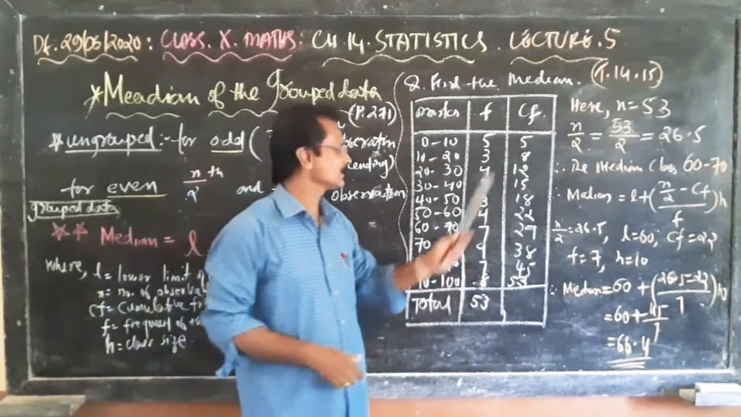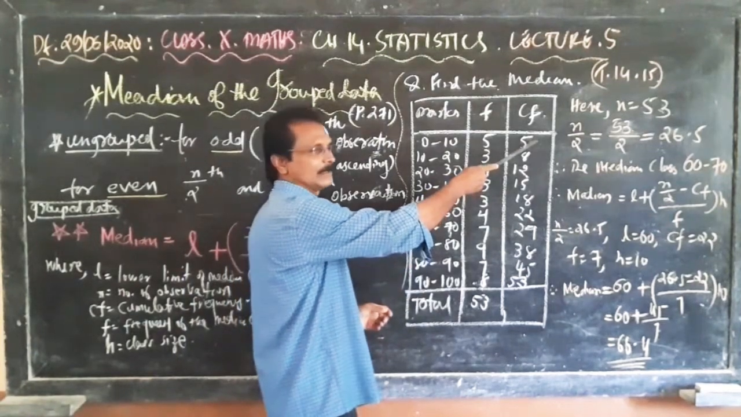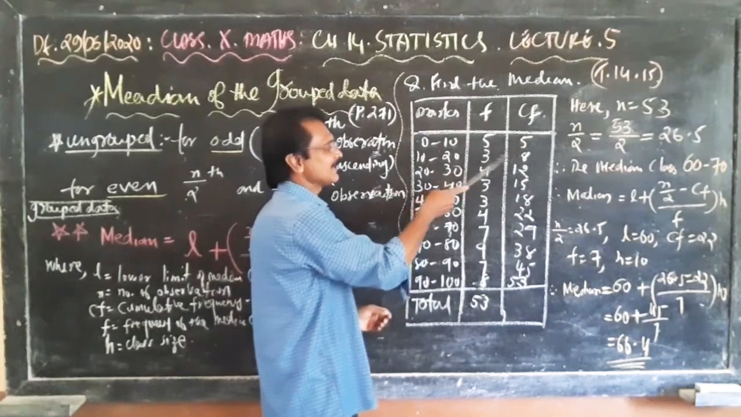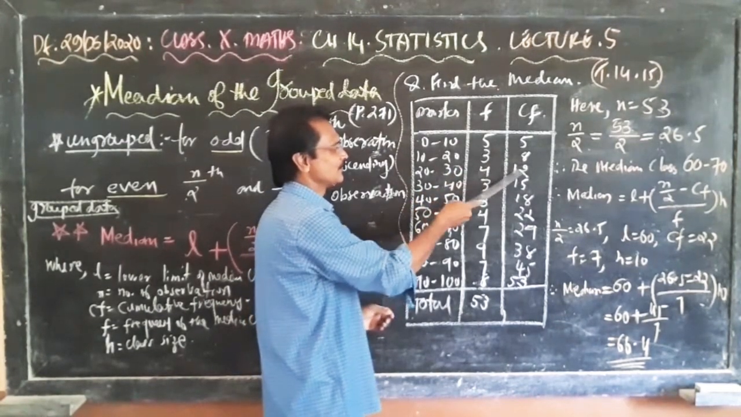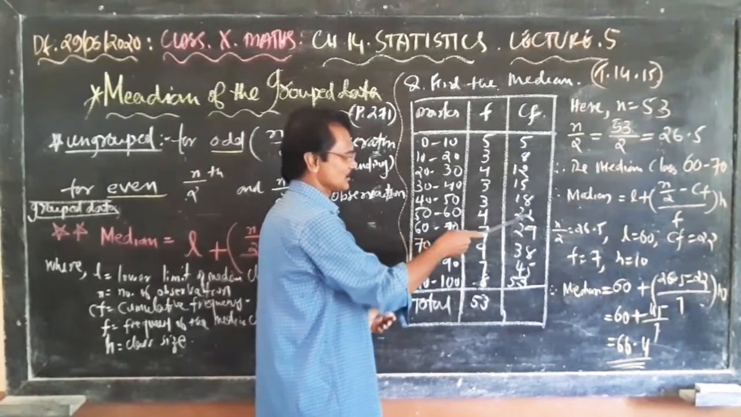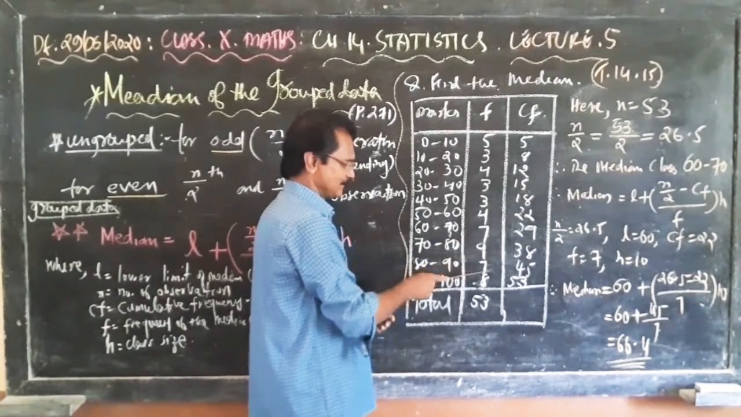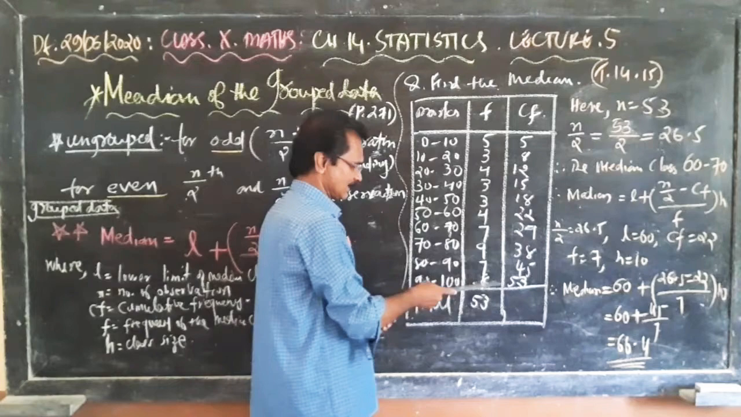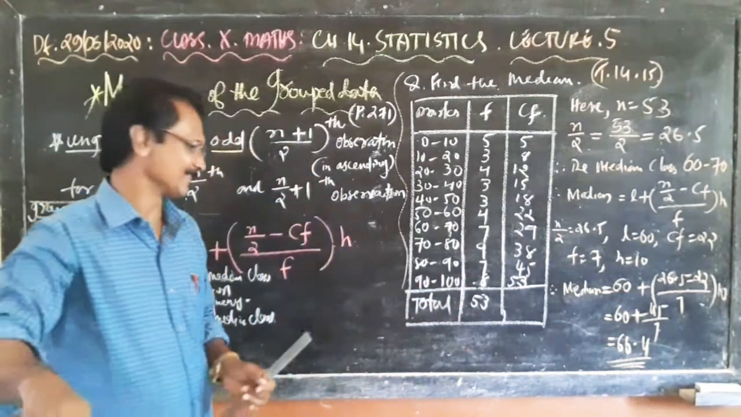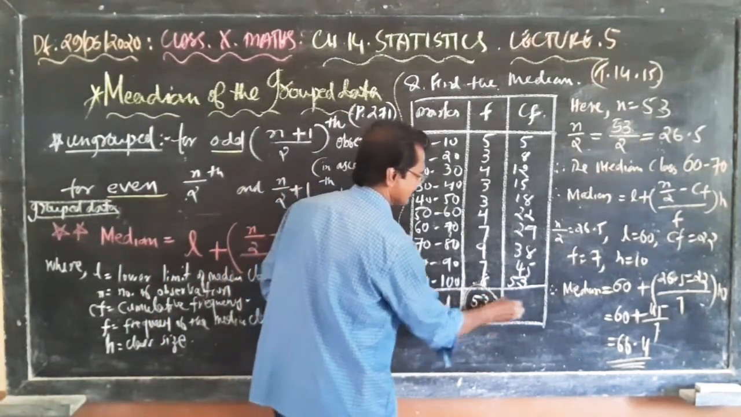What is cumulative frequency? Adding these frequencies one by one. First one, 5. Then next one, 3. 5 plus 3, 8. 8 plus 4, 12. 12 plus 3, 15. 15 plus 3, 18. 18 plus 4, 22. 22 plus 7, 29. 29 plus 9, 38. 38 plus 7, 45. 45 plus 8, 53. That will be our total number of students. So in this class, there are 53 students.